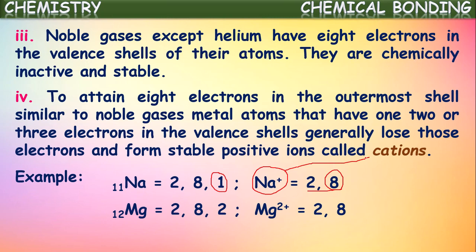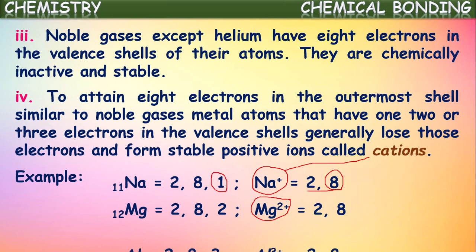We know this 2, 8 is the stable electronic configuration of neon. So like sodium, magnesium also becomes stable by losing electrons, but by the loss of 2 electrons it forms a dipositive metallic ion, which we call a cation. Mg2+ cation is formed, and thus magnesium becomes stable.